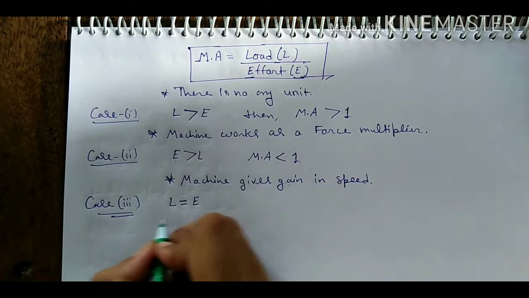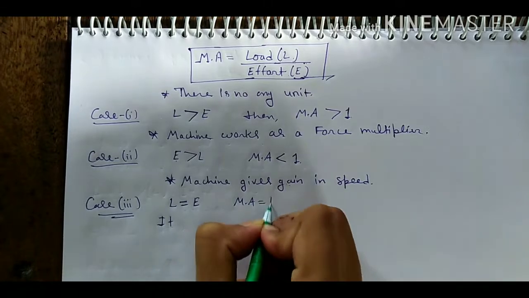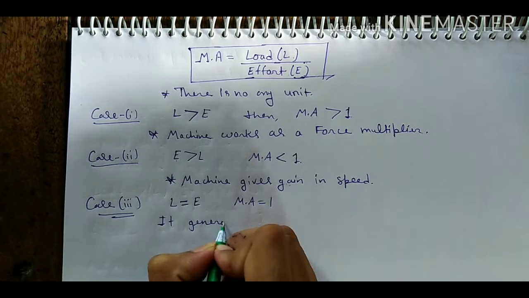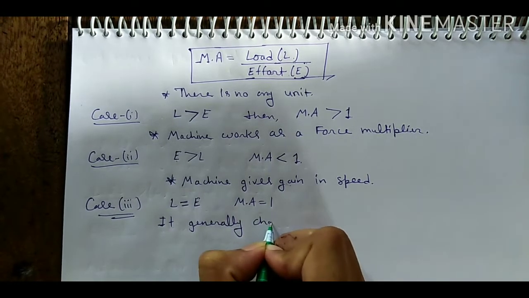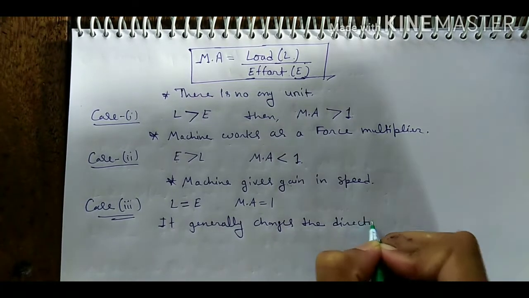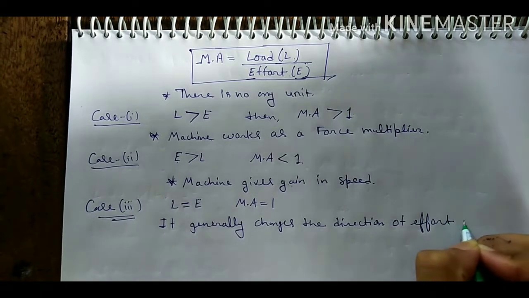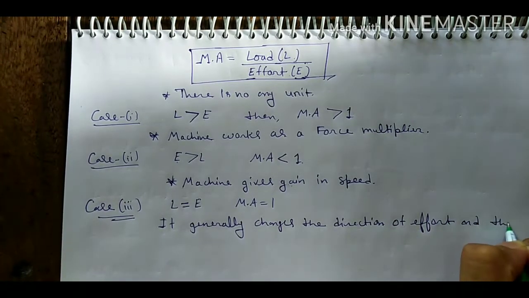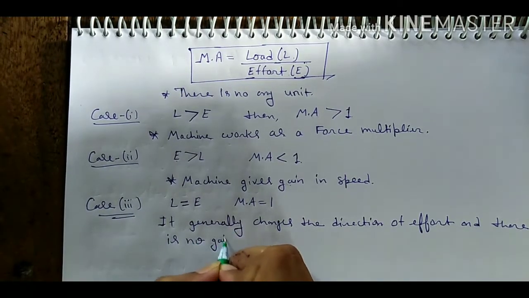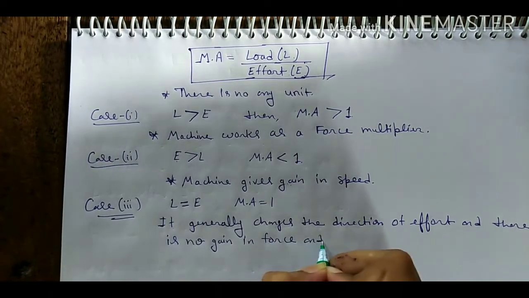So we can write here, it means mechanical advantage is 1, and this shows it generally changes the direction of effort and there is no gain in force and speed.